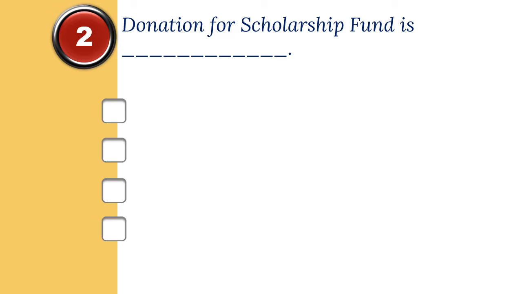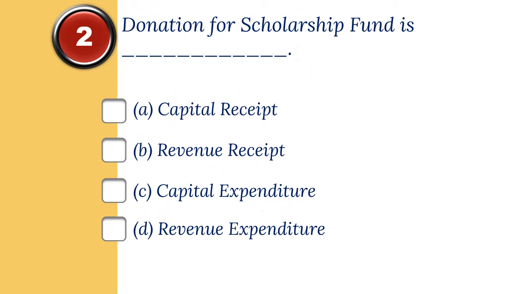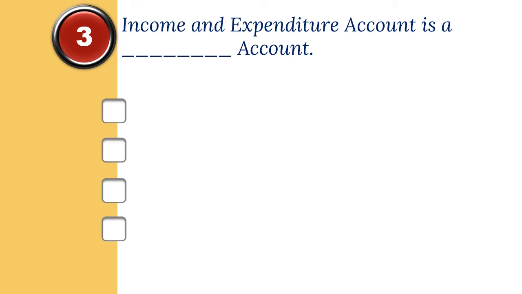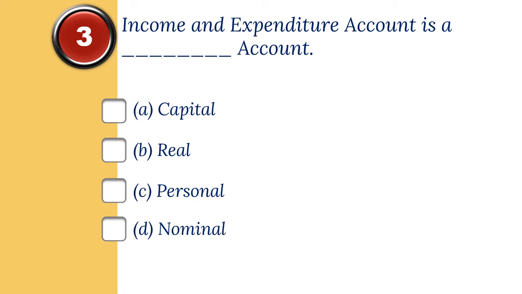2. Donation for scholarship fund is dash. The options are A. Capital received, B. Revenue received, C. Capital expenditure, D. Revenue expenditure. And the correct option is A. Capital received. 3. Income and expenditure account is a dash account. The options are A. Capital, B. Real, C. Personal, D. Nominal. And the correct option is D. Nominal.